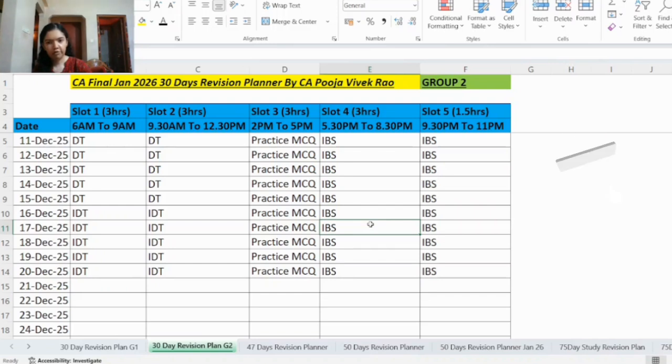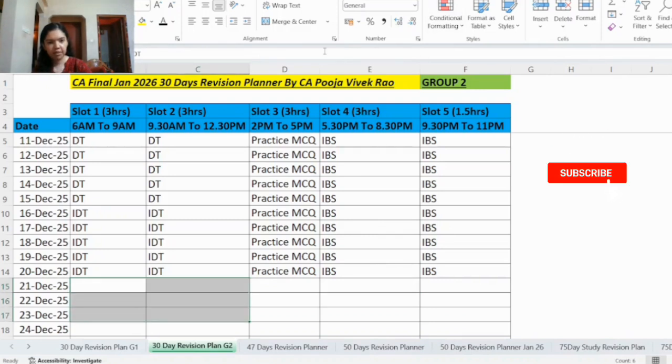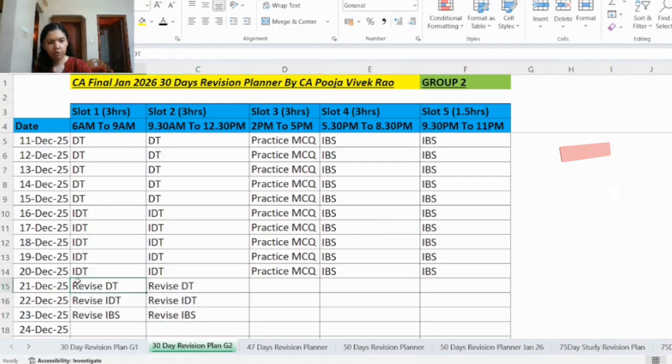Then in slots 4 and 5 you will practice the different case studies for IBS. Please note down this study plan as we are discussing. Then on 21st, 22nd and 23rd December, you will revise each of the subjects in slots 1 and 2. So on 21st December DT, 22nd IDT and 23rd you will revise IBS.